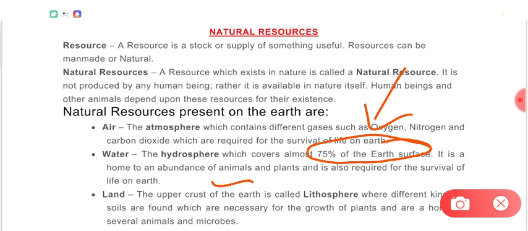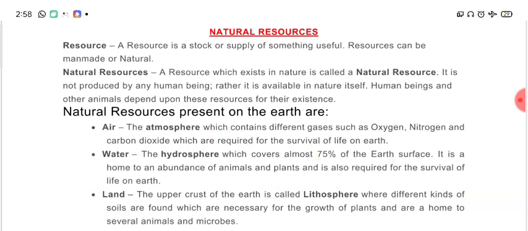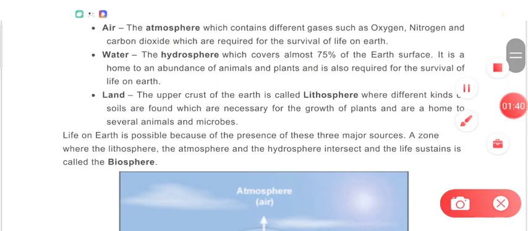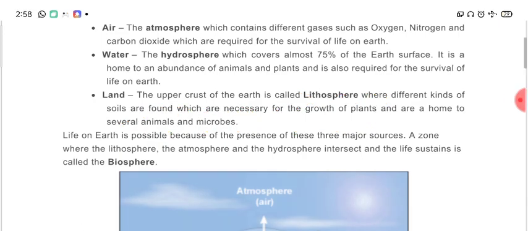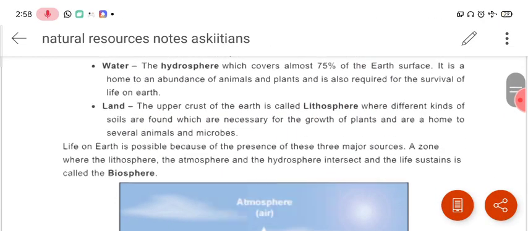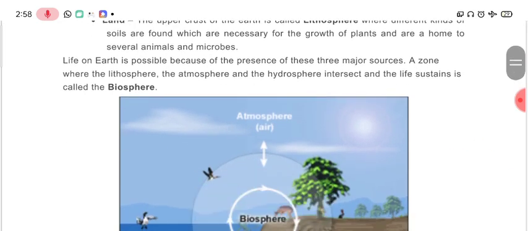Now, water or hydrosphere supports life. A large number of animals and plants are found there in water. In the same way, land, which contains different types of soils, is called lithosphere, and this also supports the growth of plants and the life of a large number of animals and microorganisms. So in soil you will find a number of animals, a number of microbes, and a very large number of plants. As you can see, all these three things are very important for life. The air, water and the land.